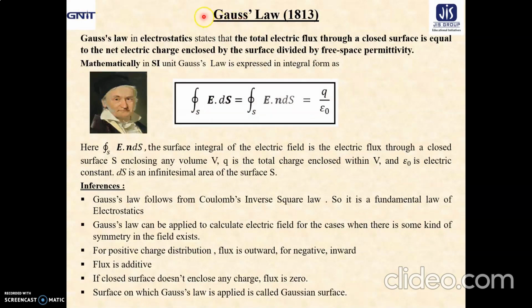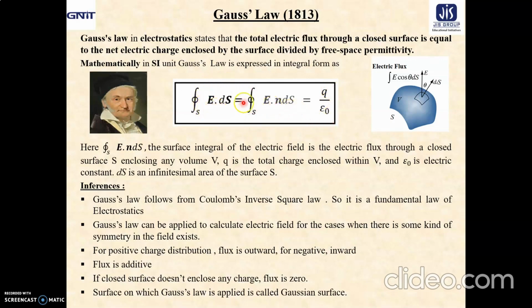Now let us come to the second law of electrostatics, that is Gauss's law, which was given by Gauss in 1813. It states that the total electric flux through a closed surface is equal to the net charge enclosed by the surface divided by the free space permittivity. Mathematically, in the SI system of units, Gauss's law is expressed as the closed surface integration of E dot ds, that means the flux, equal to E dot n cap ds equal to q by epsilon naught.